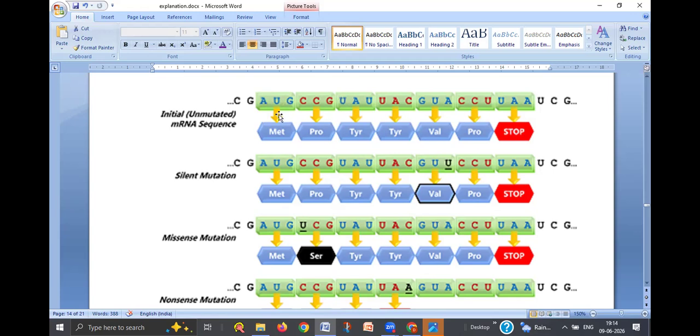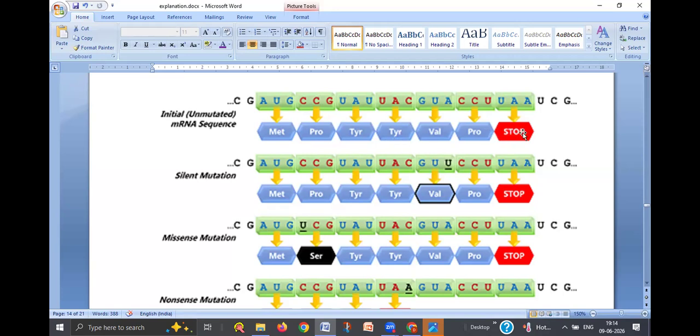It decides the amino acids which are formed in protein synthesis, because mRNA acts as a template for protein synthesis, that is called translation of mRNA into a polypeptide chain or protein. In the same order in which the codons are arranged in the mRNA, they reflect the order of amino acids present in the polypeptide chain.